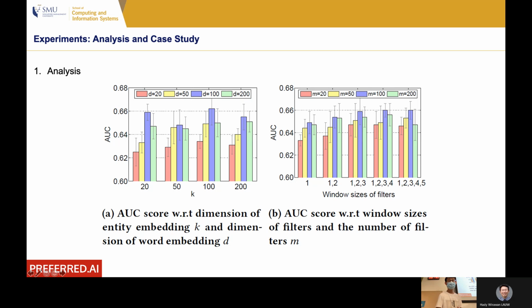And for the second analysis, we also have window size of filters. Previously, we used 1, 2, 3, 4 as window sizes. And we can also change window size. And here, different colors represent different numbers of filters. And we can see if we increase the number of filters at the beginning, we can improve the performance because we can use more filters. The more filters we have, the more flexible the model is. But if we further increase the number of filters, the performance decreases. That means overfitting problem happens.